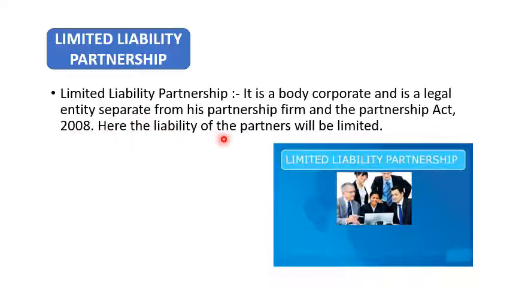The main important feature is that the partners' liability is limited, but in a partnership the liability of a partner is unlimited. It is also a separate legal entity, and hence it is subject to tax under the Income Tax Act 1961. So it is also one type of assessee.